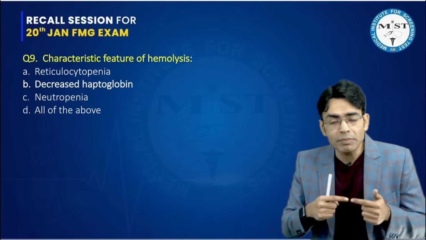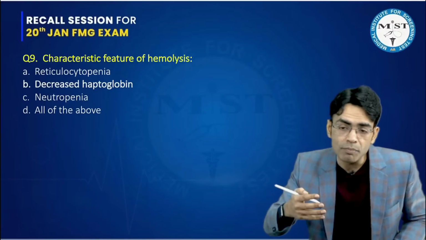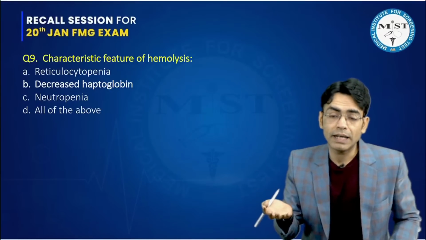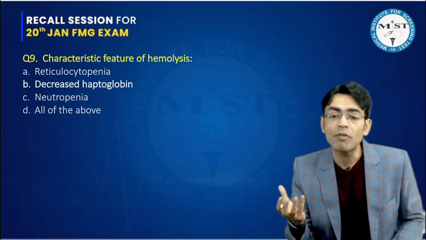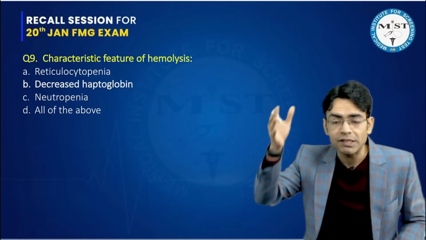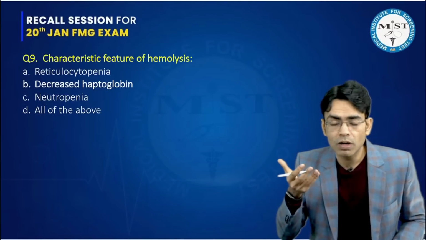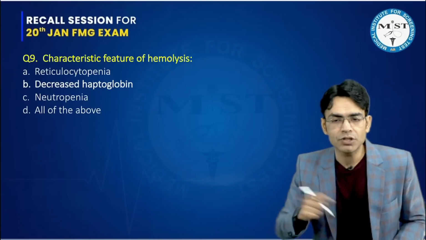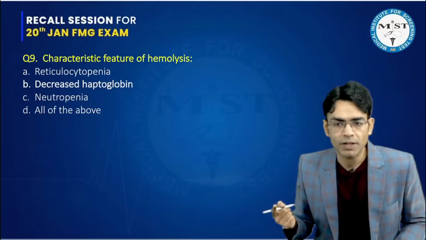So it will form more RBCs, and because it is trying to form more RBCs, more number of cells you will be seeing in the blood in the form of reticulocytes, because the production of the RBC inside the bone marrow is getting more. So in hemolysis, you will never have reticulocytopenia. Instead, you could have reticulocytosis, right?